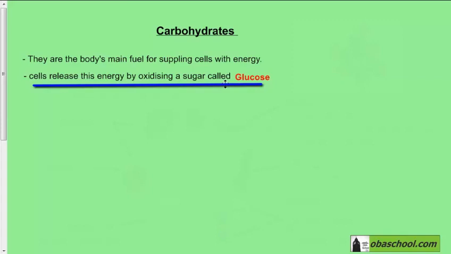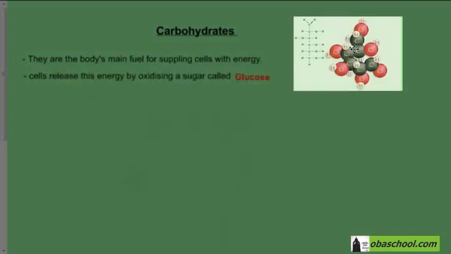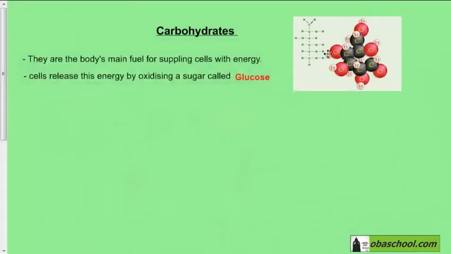It is the most basic sugar, the most basic carbohydrate. This is what a molecule of glucose looks like. It is made up of carbon, hydrogen, and oxygen atoms, which are what carbohydrates are made up of.